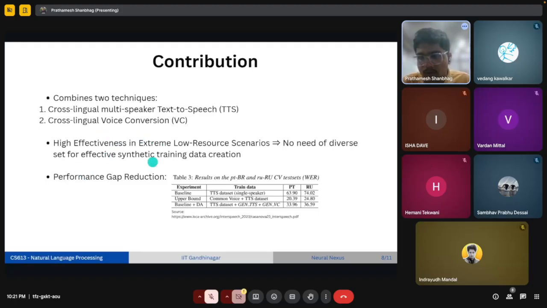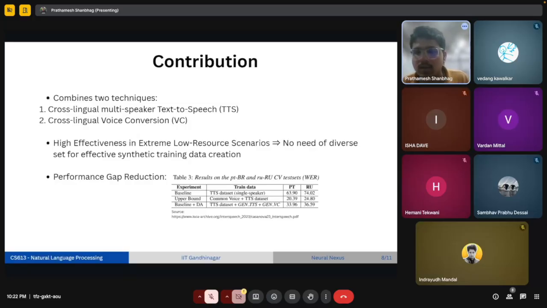When it was done, they compared this with their baseline model. They had taken as baseline the data set which was a single speaker one, and their upper bound was Common Voice and the data set which was used earlier. Here they did the experiment with three languages.